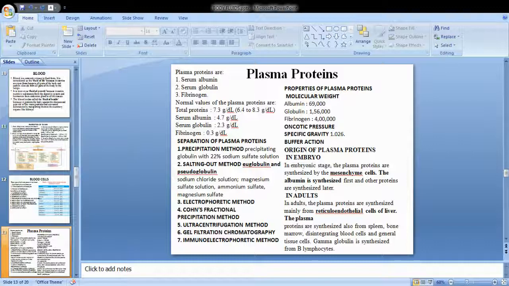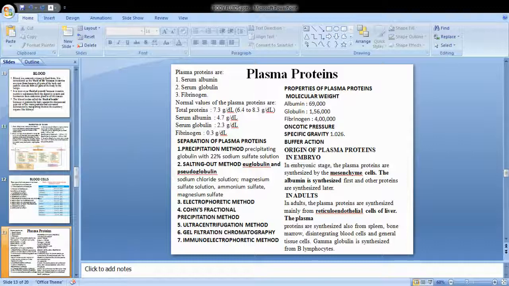So there are other methods of precipitation. Korn's fractional precipitation method. Ultracentrifugation can also be used for separation of these proteins. Gel filtration chromatography can be used. Immunoelectrophoresis also can be used. Now let us move on to the properties of plasma proteins.